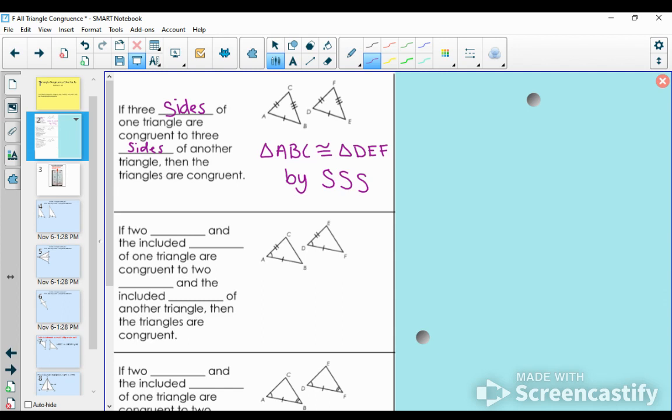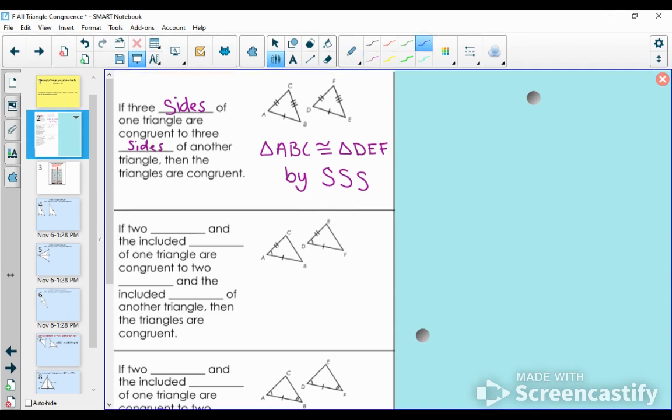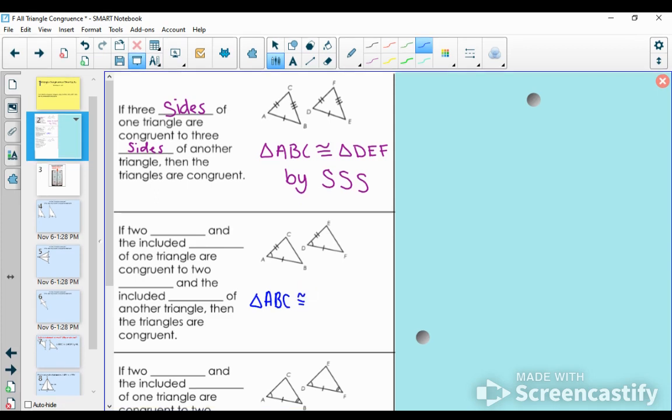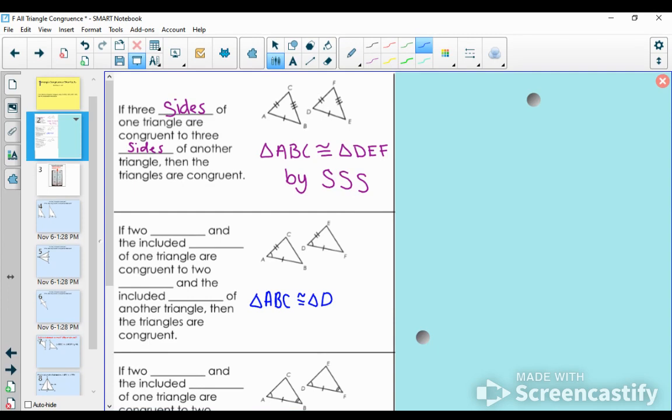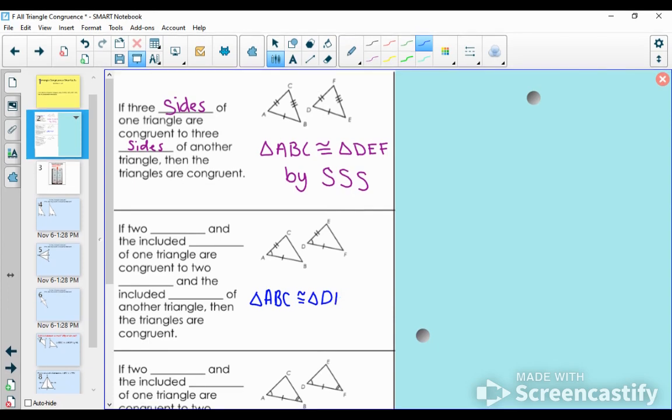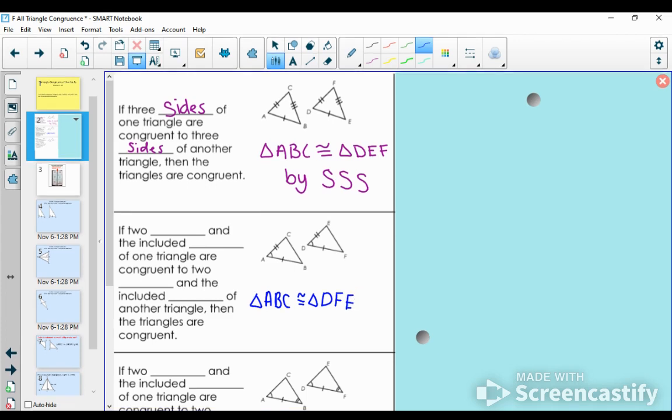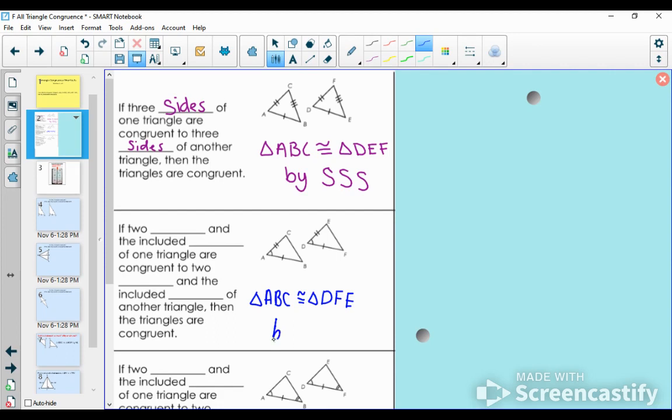Right below, we've got another set of congruent triangles. Be careful when we write this congruent statement because they're going to switch the letters up on us. I know triangle ABC is congruent to, well, A and D both have an angle mark in the corner, so I know A and D line up. Then my next letter is F, followed by E. How did I know that? Well, I knew that because I had 2 pairs of sides, and the angle between those 2 sides was also congruent. Since the angle is included, that's by the SAS shortcut.